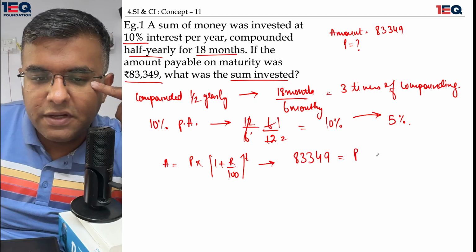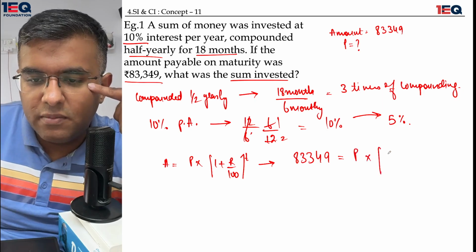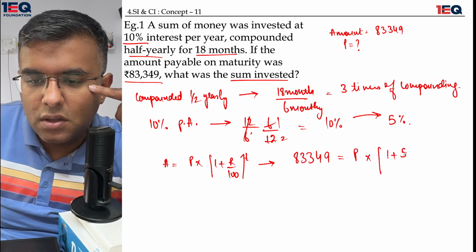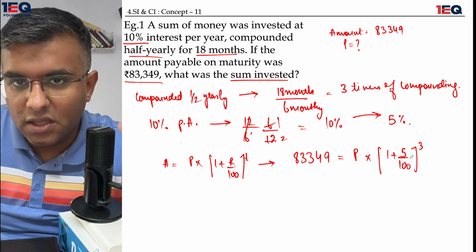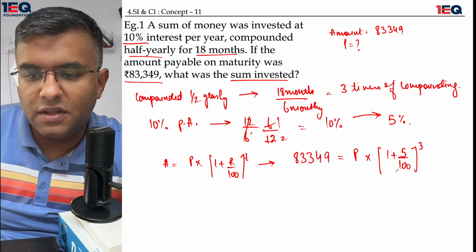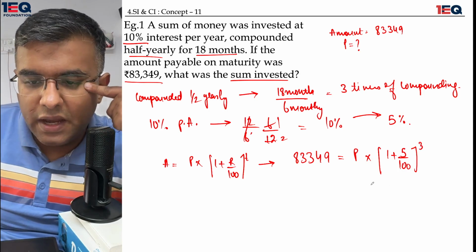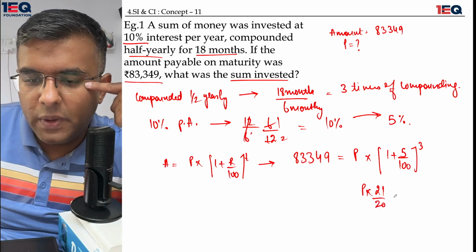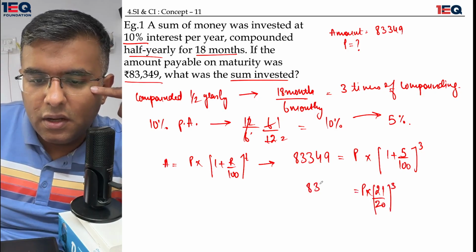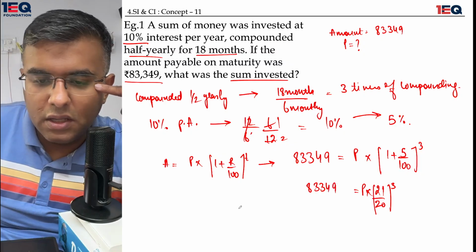I multiply by 1 plus 5 over 100, and the time becomes 3. So here I get principal multiplied by 21 over 20, the entire thing raised to the power of 3, and 83349 is on the other side.